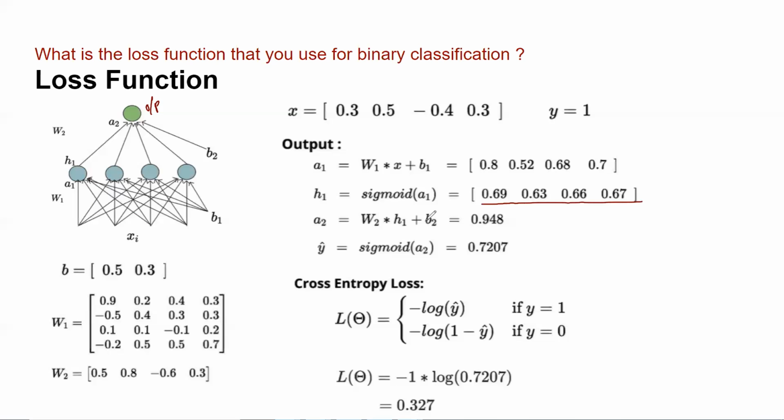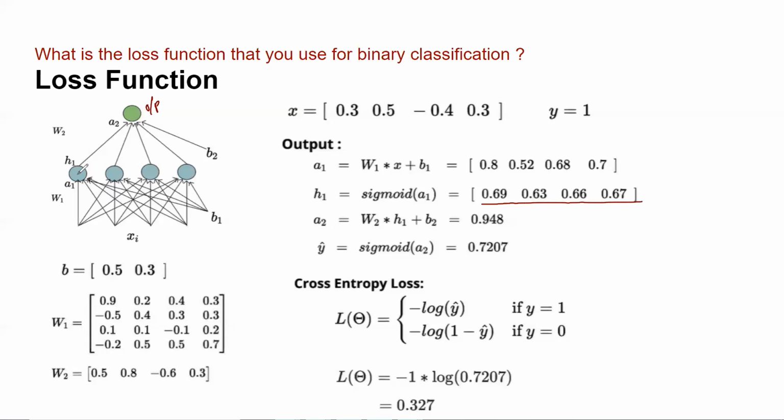Wait. So from where did you get W2? W2 you got by the computation of W1? No, what I'm saying is that this W1 and W2 are given. W2 is also given. Yes. We are not calculating it. This is something which we will get after training a network. So for now, just imagine that there's a learning algorithm which has done some training and it has given me W's and B's. Okay. Now you understood.